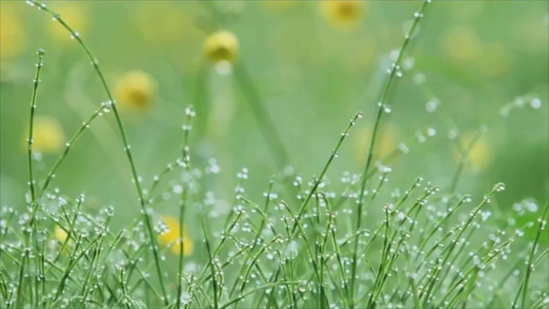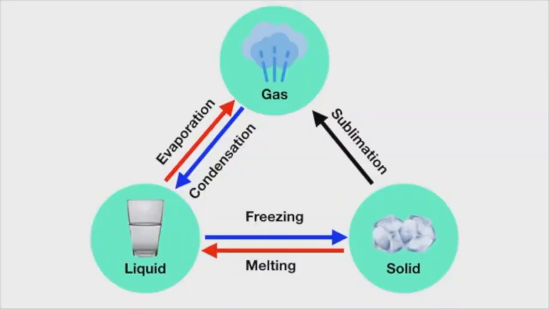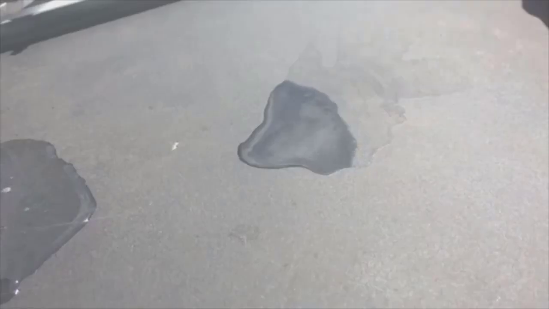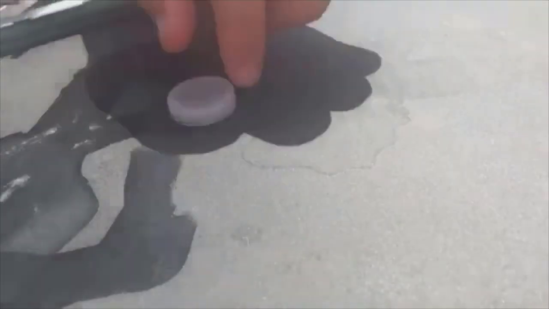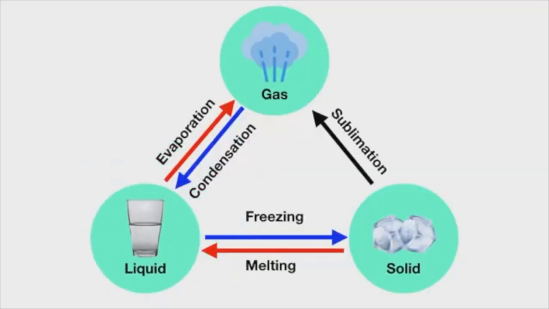If you ever wake up on a cold morning, you sometimes see that there's liquid water on the grass. This water comes from water gas or vapor in the air that's turning back into liquid water. What is it called when a gas turns back into a liquid? Well, we can see that that is called condensation. Here's another example. If you pour water on a dark surface on a hot day, you can watch it seem to disappear really quickly. That's because the liquid water is turning into water gas or vapor and vanishing into the air. What is it called when a liquid turns into a gas? Well, you can see that we call that evaporation.